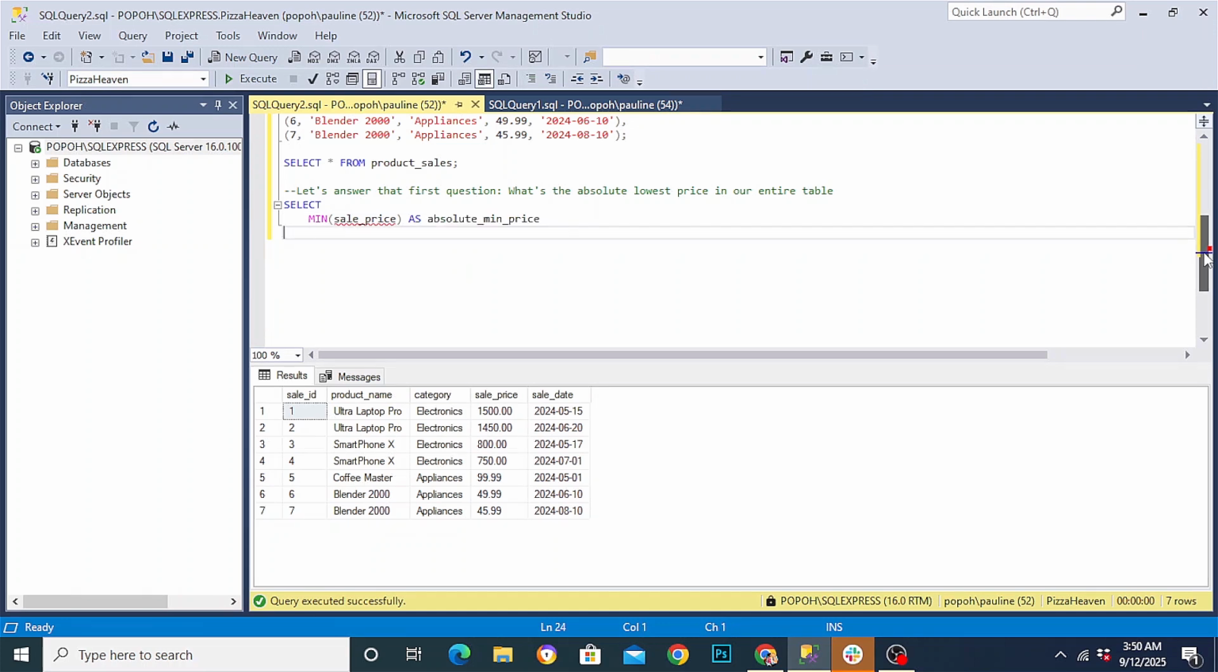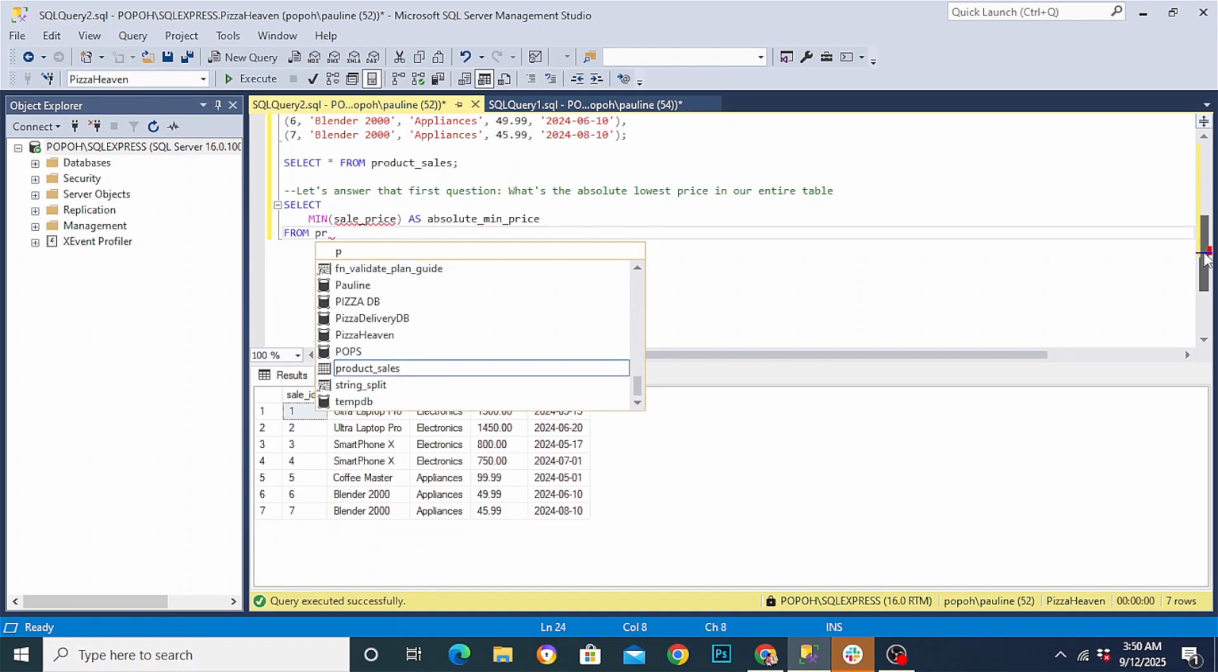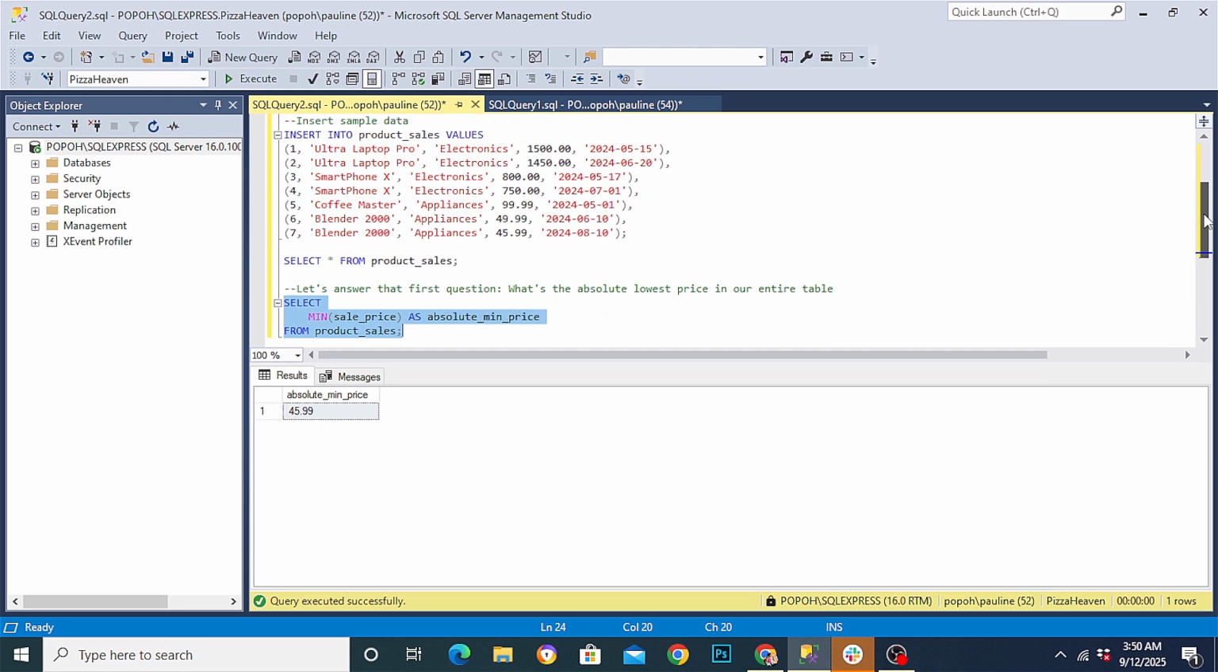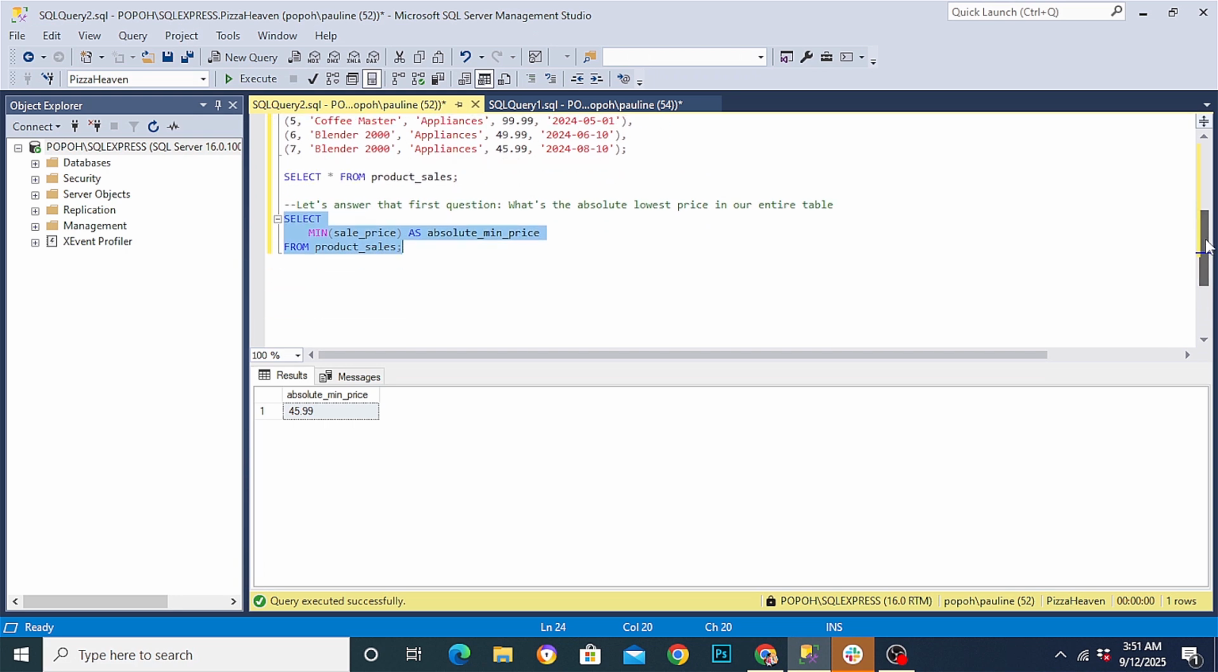All this is from the product sales table. So as you can see, our absolute min price from the entire table is 45.99. That is the lowest price that we had. So our key observations here should be: one, the minimum returns just one row with one column, the smallest value found. And two, we aliased it with AS to make the result clear.